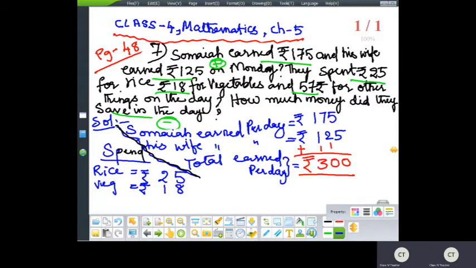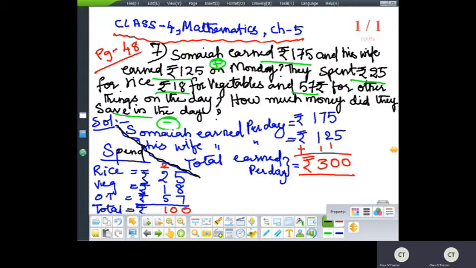Then what is the last one? Other things. Other things is equal to rupees 57. Then the total amount is equal to, so let us calculate the total amount. So 5 plus 8 plus 7. How much? 7, 7, 14, 15. 15 plus 5, 20. So 0, 2 carry over. 2 plus 2, 4 plus 1, 5. 5 plus 5, 10. So how much amount are they spending? 100 rupees.